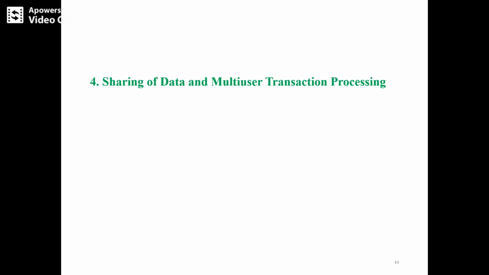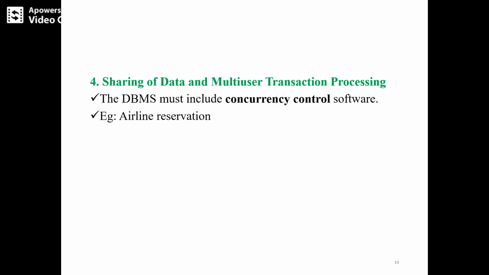Okay. So next, the last, fourth one: sharing of data and multi-user transaction processing. The DBMS must include concurrency control software. I will tell you what is meant by concurrency control software.